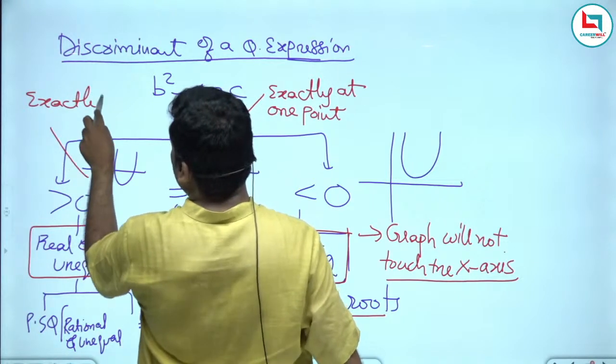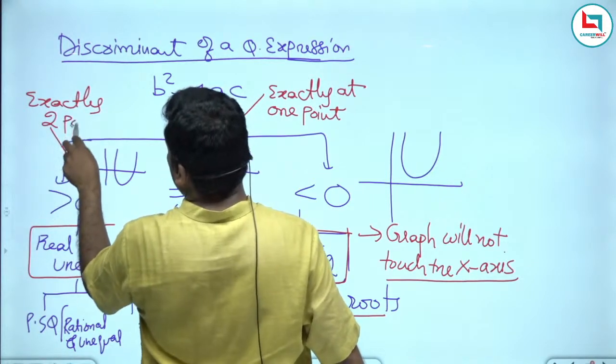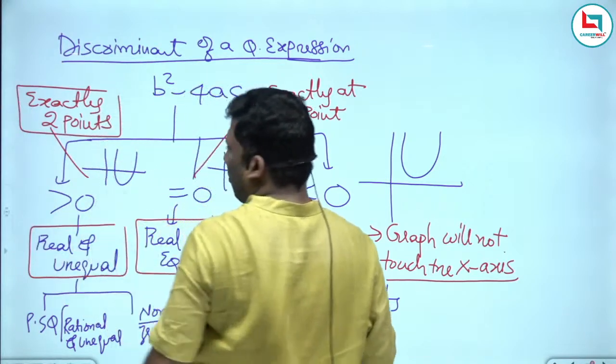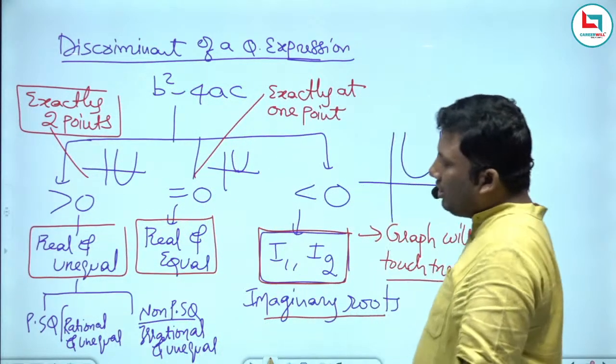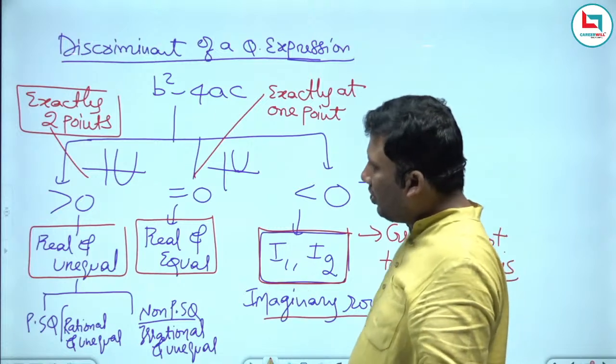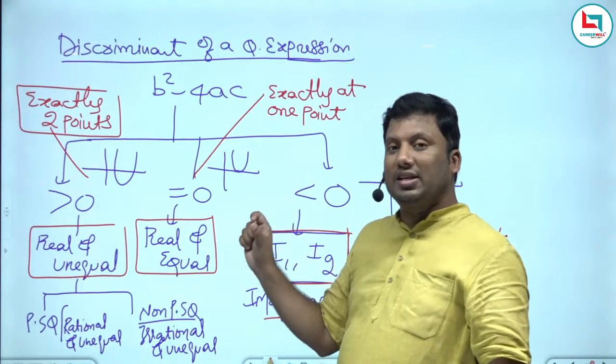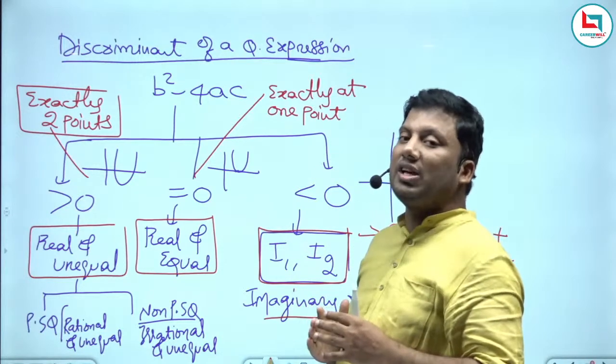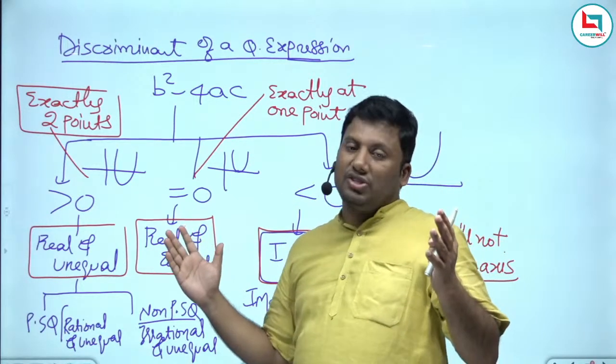If the degree of the equation is 2, a maximum of 2 roots it can have. So 2, 1, 0. There is no other possibility. B square minus 4ac helps us in understanding whether the graph is touching the axis or not touching the axis.